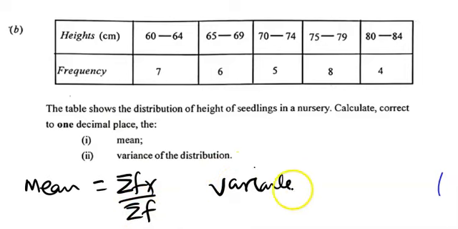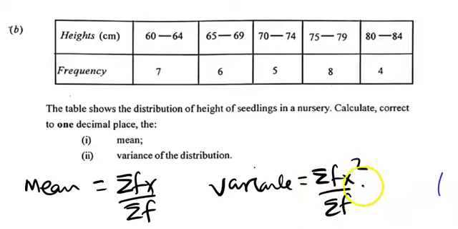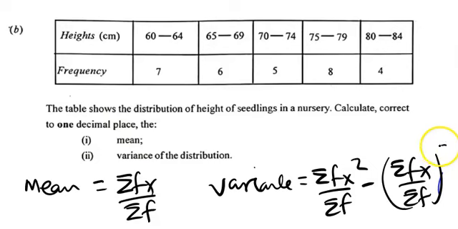Then variance is summation of fx squared over summation of f minus the mean squared. So we need to create a column for fx, where you multiply the frequencies by x, and then you find fx squared.